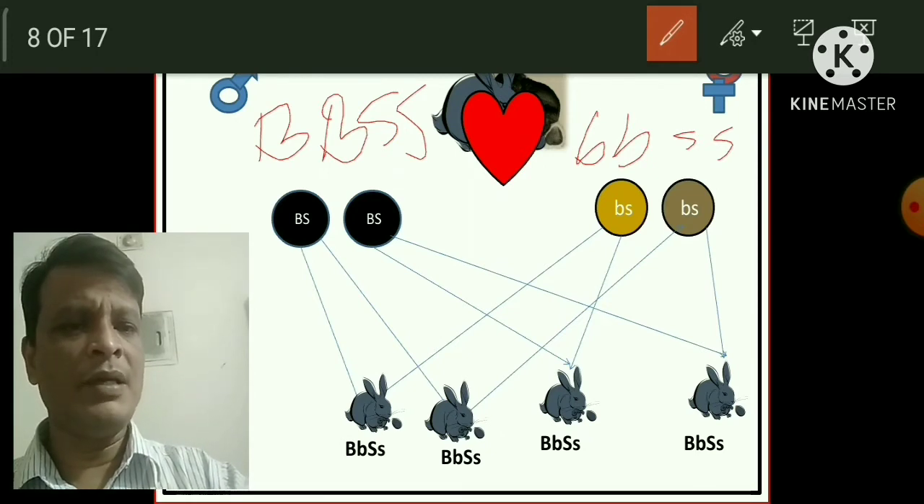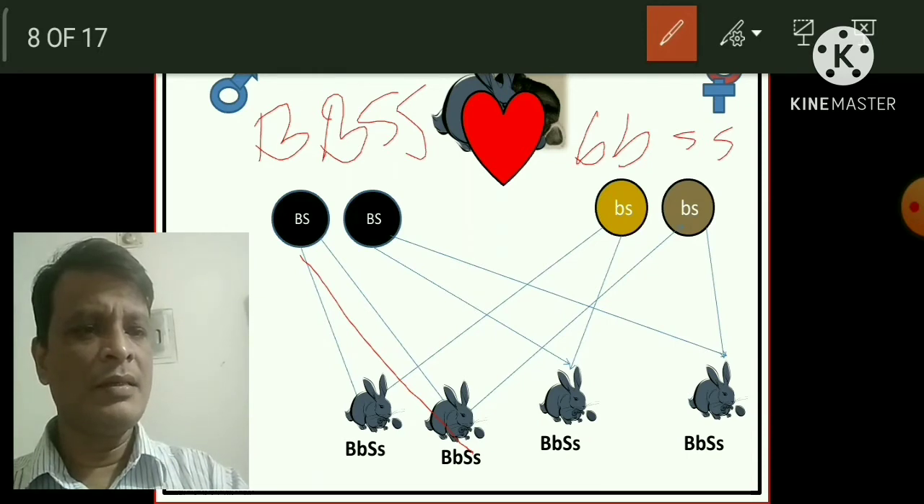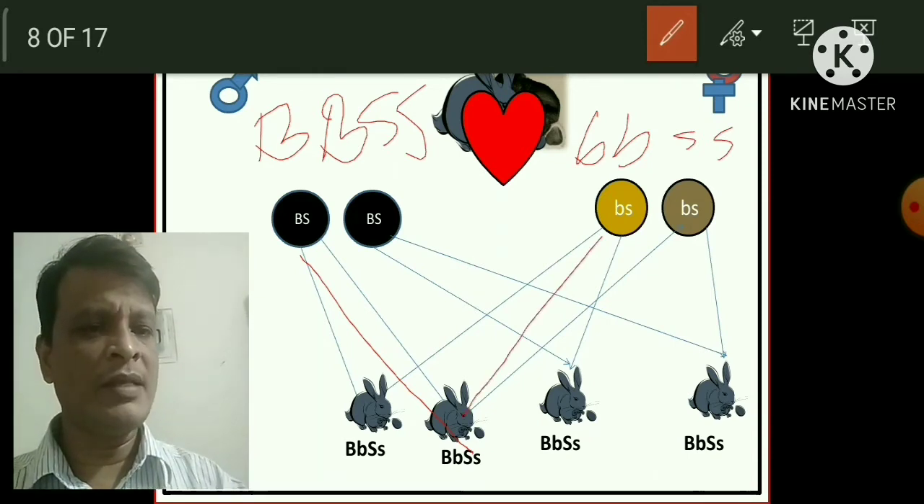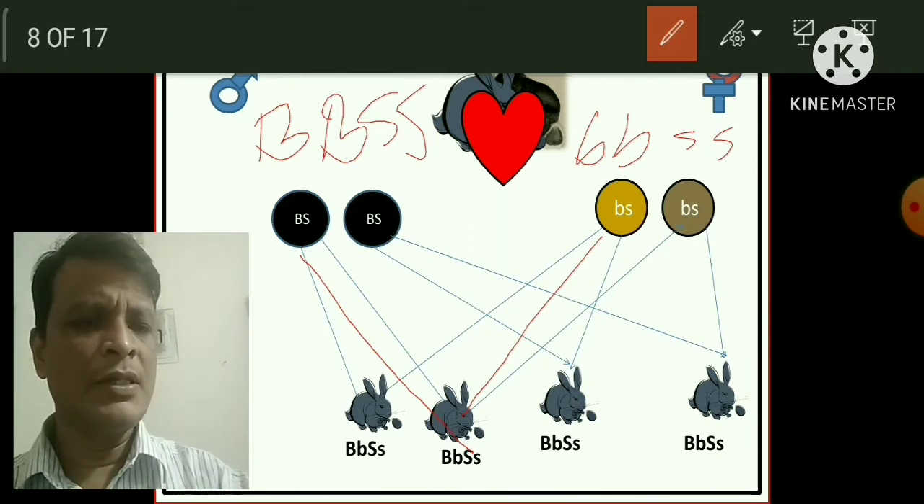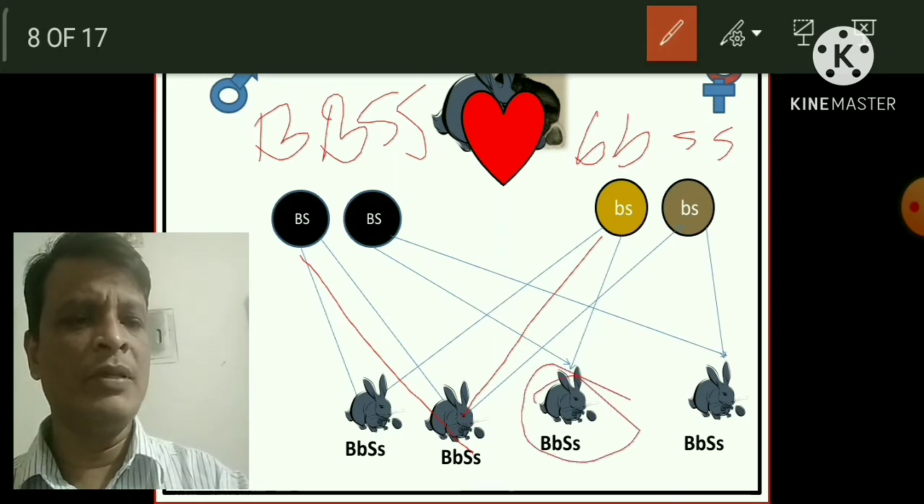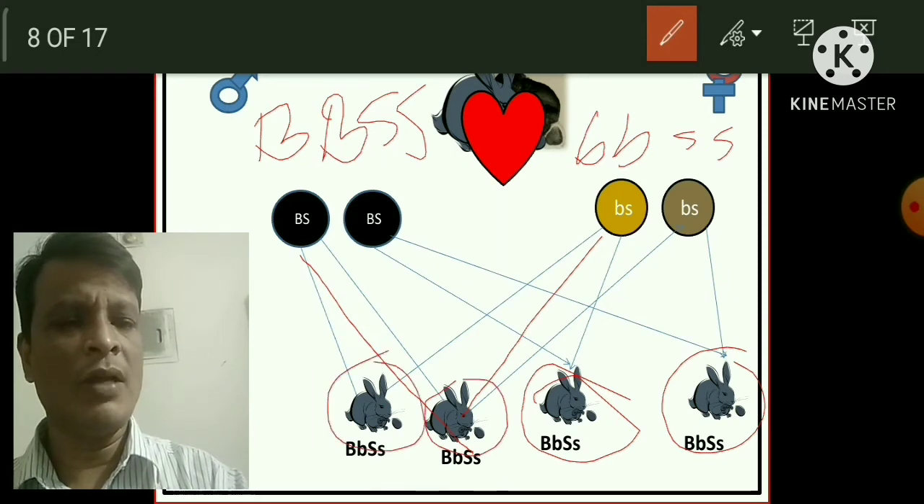If the capital B capital S male gamete is fertilized with a small b small s female gamete, then the offspring will be capital B small b, capital S small s. That is, the offspring will be black color and short hair, because black color is the dominant trait and short hair is also dominant. That's why all the offspring in the F1 hybrid will be black color and short hair.